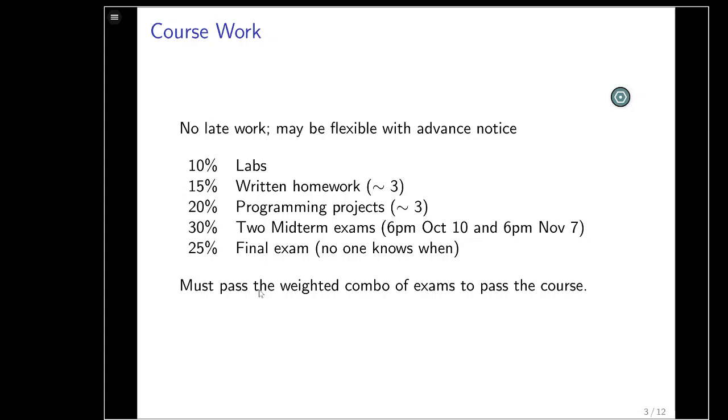There are 3 programming projects worth 20%. There's 2 midterms. They're on October 10th and November 7th, at 6 p.m. They are not here. I don't know what room they're in yet, but I'll let you know as soon as I know. And there's 1 final exam, which is worth 25%, and nobody knows when or where that final exam is. It's not like I know and I'm not telling you to make your life miserable and my life miserable.